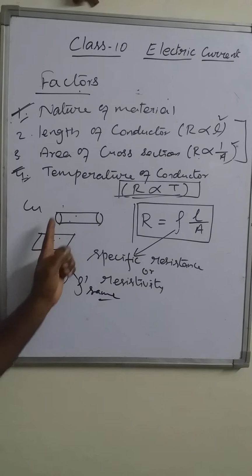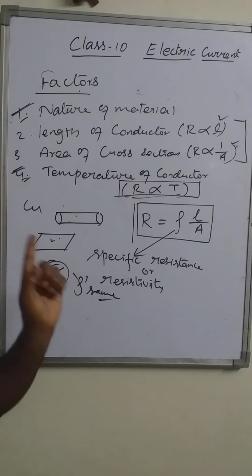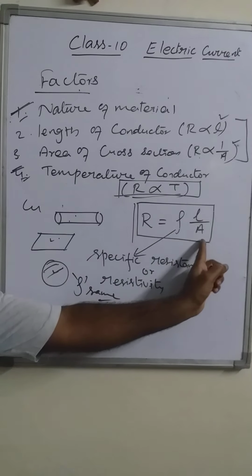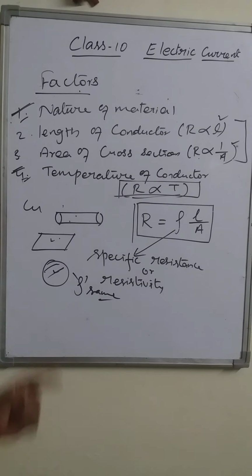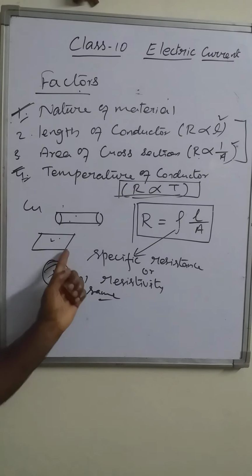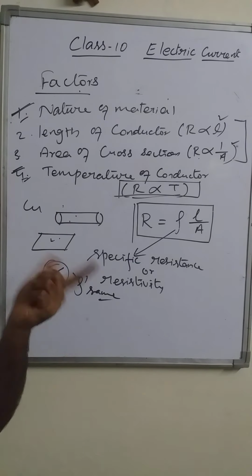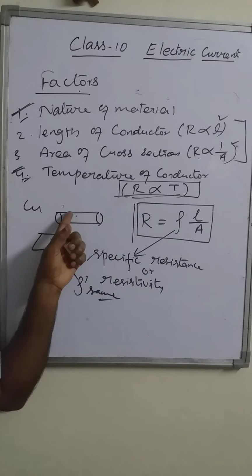So resistivity of any particular material is independent of the physical dimension, independent of the length and area of cross section. Whatever be the shape of the material, its resistivity remains the same, but resistance will change.